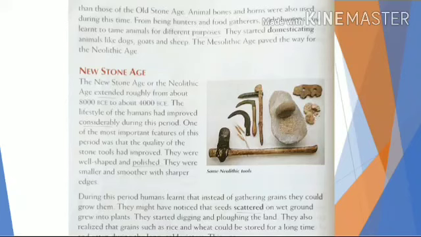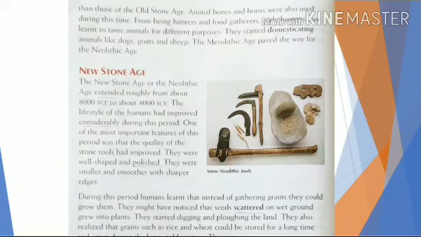They not only used stones, but they started using bones and horns of animals. They now learned to tame animals, to domesticate animals for various purposes. They domesticated animals like dogs, goats, and sheep. The Mesolithic Age gave way to the New Stone Age or Neolithic period.